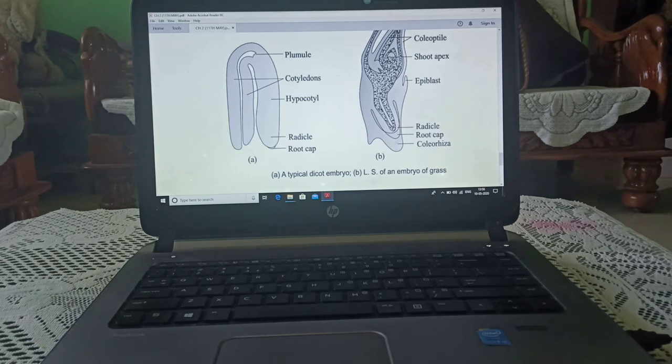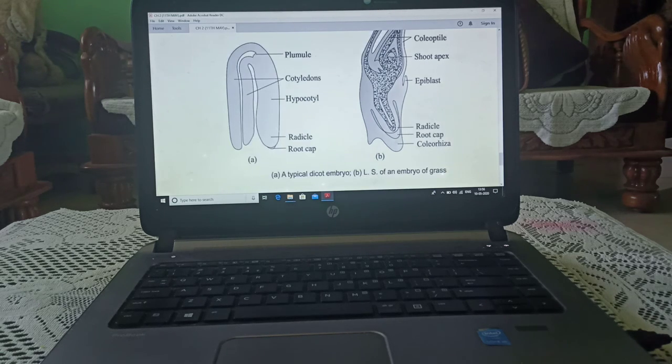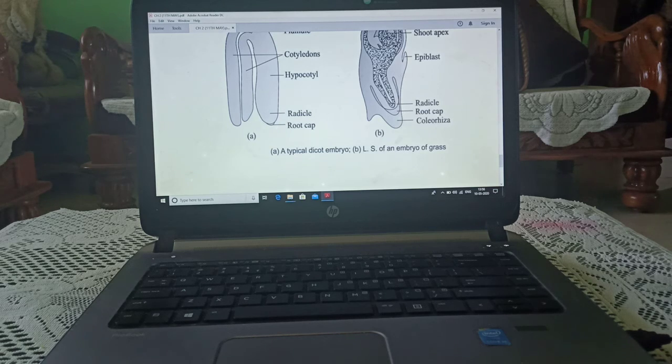Now this is the radicle. This part is the coleorhiza. The root part is known as coleorhiza and the stem part is known as coleoptile. This part will form the shoot apex and this part will form the root apex. This is known as root cap.